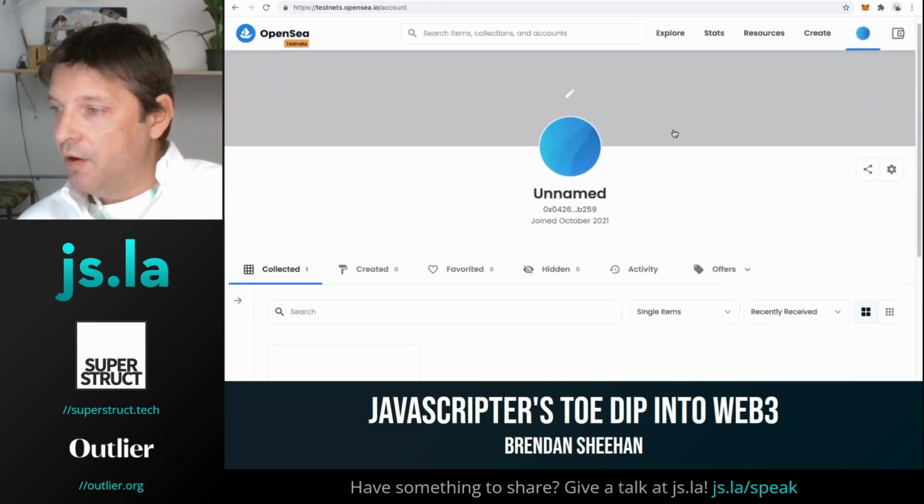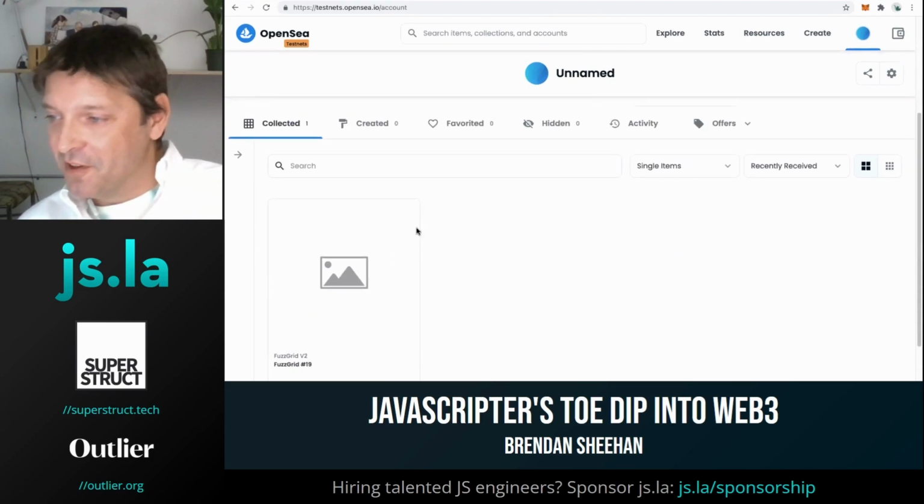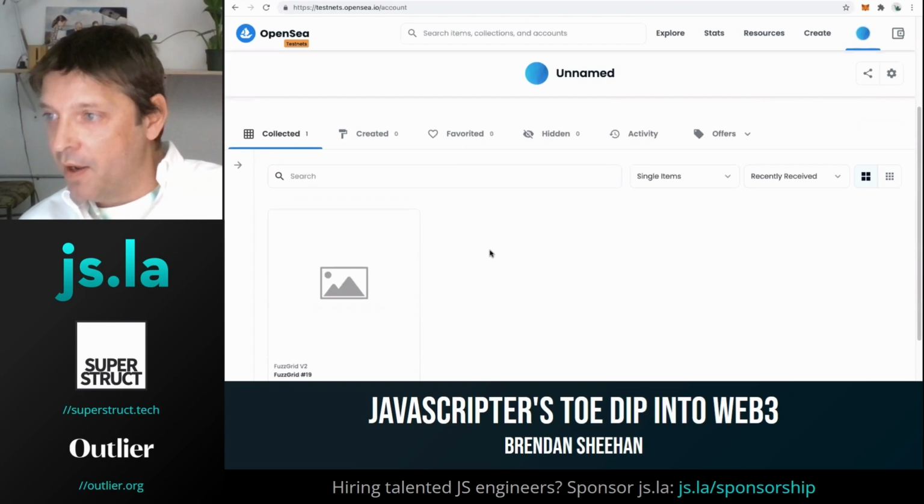Cool. Now we're back here in OpenSea, and I have this one little random token that is an experiment of mine that's in the wallet right now. But let's see.